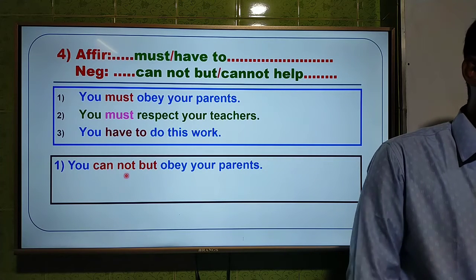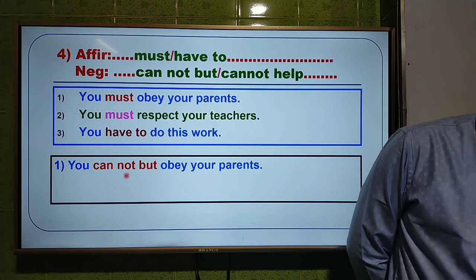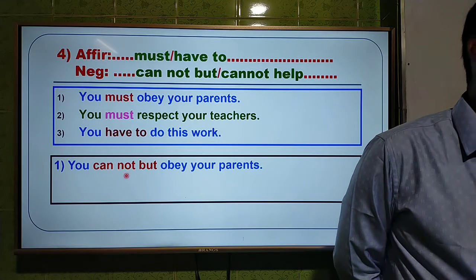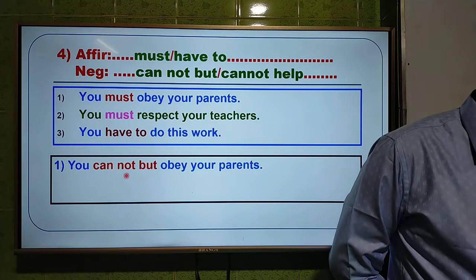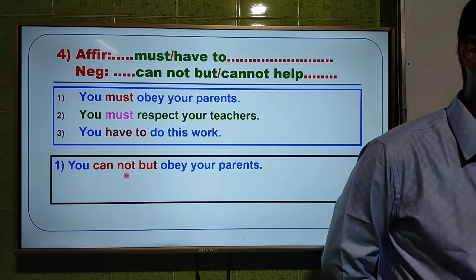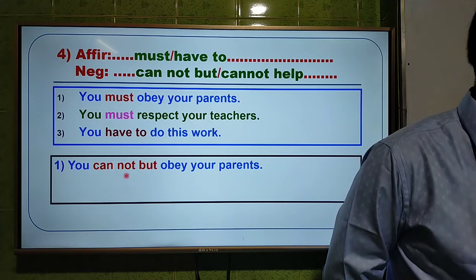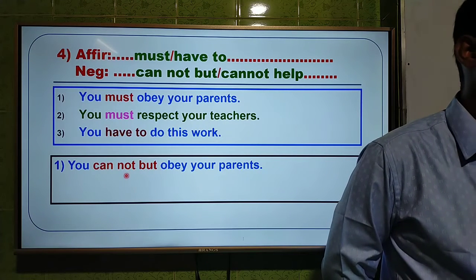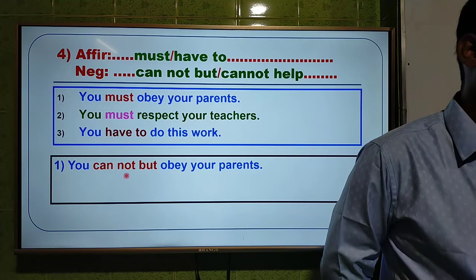And now, dear students, I will tell you to use cannot help for the second one. You have to use cannot help. Samia Muskan has written down using cannot but, but I will tell you that you should use cannot help to make it negative. Cannot help. We shall learn the use of cannot help, because there is something slightly different here. That's why I will tell you to use cannot help here.